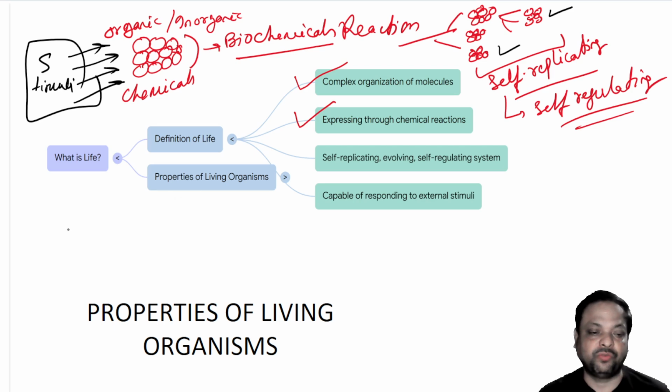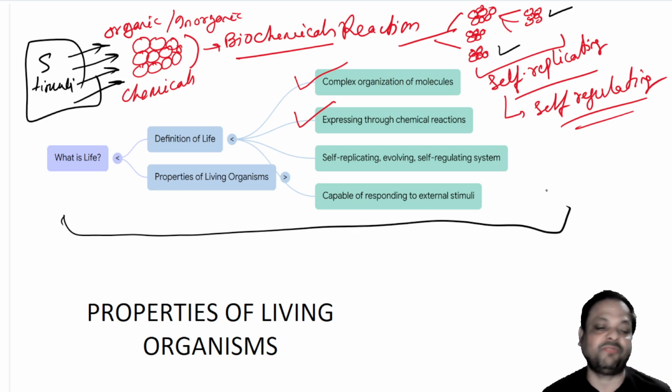So we came to know the basic form of life. It is made up of complex molecules or chemicals, which undergo chemical reactions. After the chemical reaction, they produce products which are self-replicating in nature, and as a whole they regulate the system.